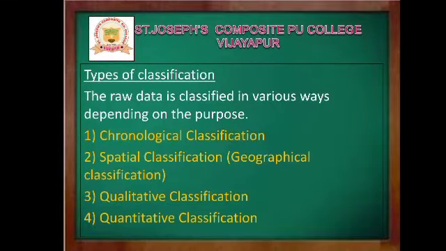So the first one, types of classification. The raw data is classified in various ways depending on the purpose. On the basis of a particular purpose the raw data are classified. So they are chronological classification, spatial classification or geographical classification, qualitative classification and quantitative classification. So these are the types of classification of data. Now dear students, let me discuss one by one.